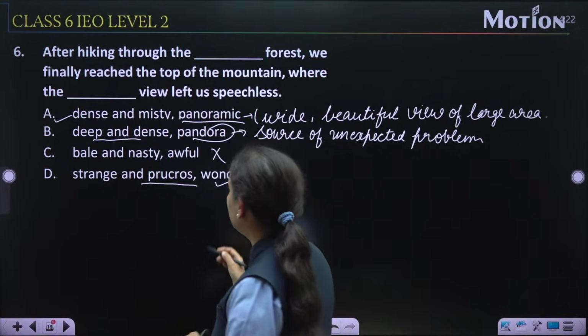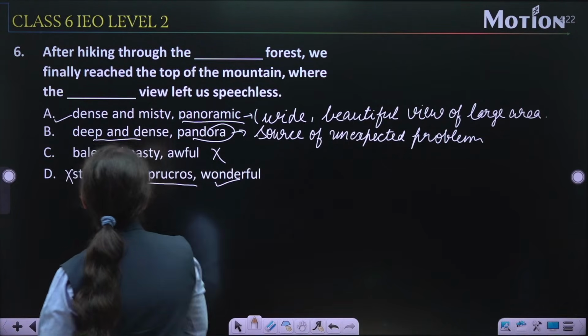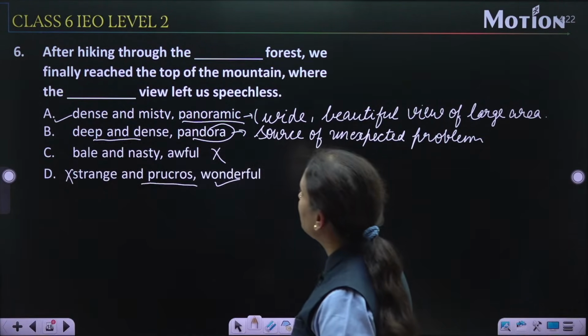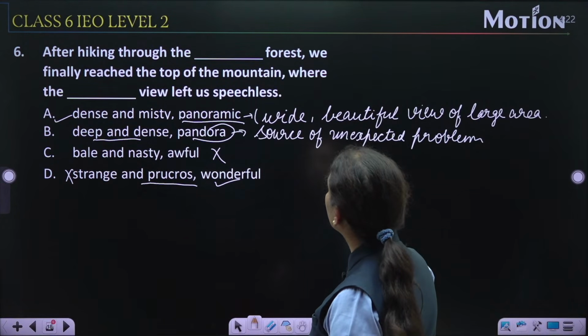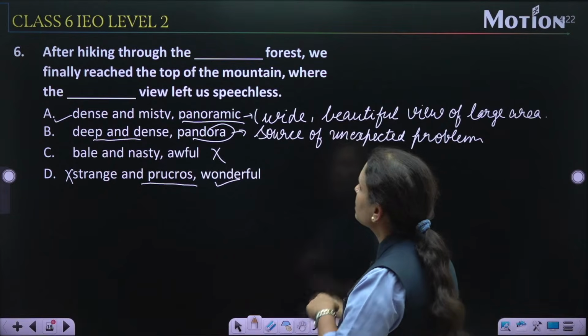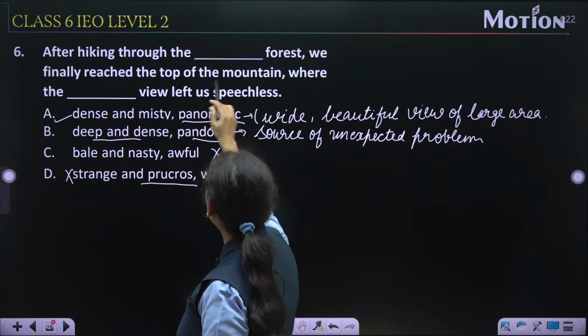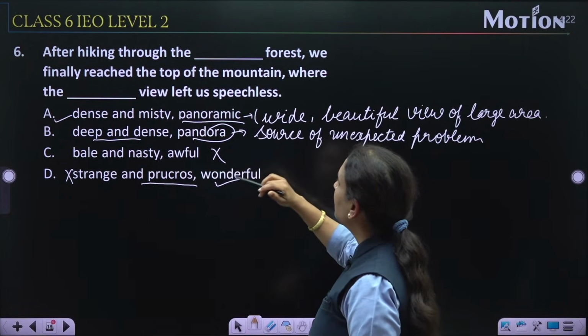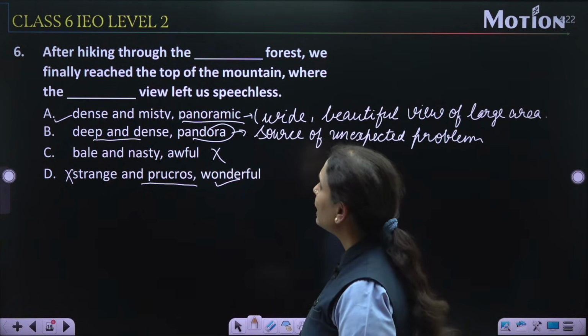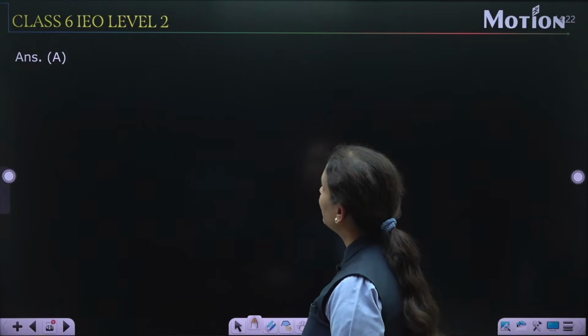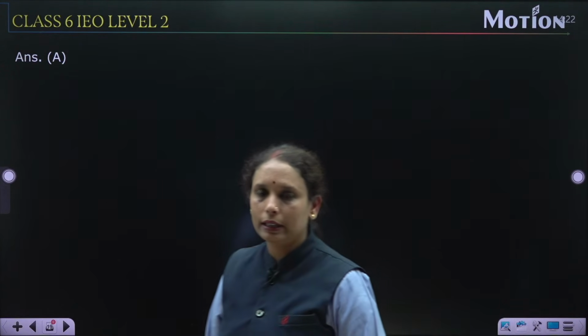So I don't think कि ये भी यहाँ पर appropriate होगा. So we can say that option number A is the right one. After hiking through the dense and misty forest, we finally reached the top of the mountain where the panoramic view left us speechless, right. Now let us confirm the answer. Yes, option number A is the correct one.